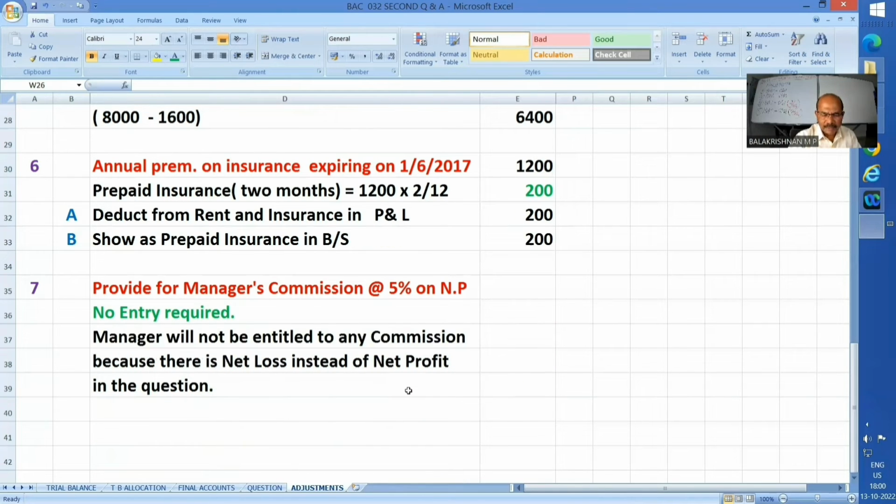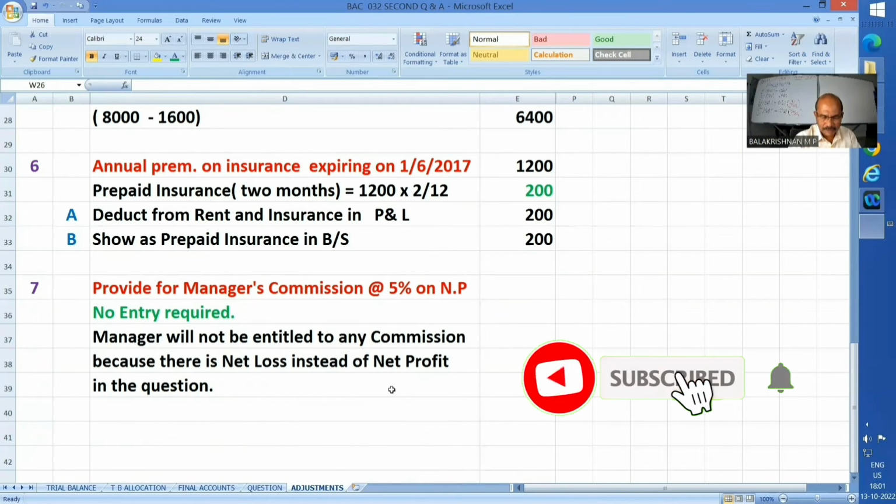Provide for manager's commission at the rate of 5% on net profit. Well, as you do the sum, you'll find we don't have a net profit in this one. It's a net loss only. So no question of providing any manager's commission. They'll give this kind of information to test how strong you are with your fundamentals.